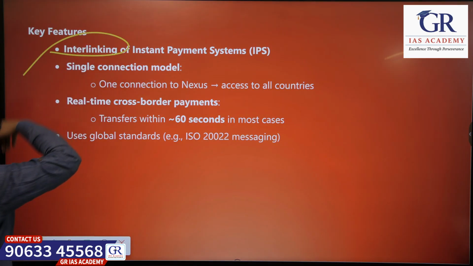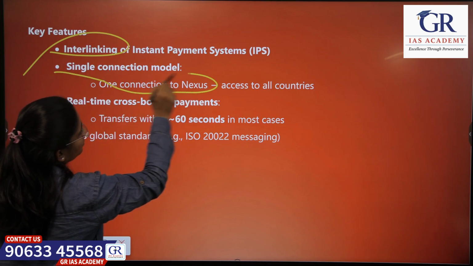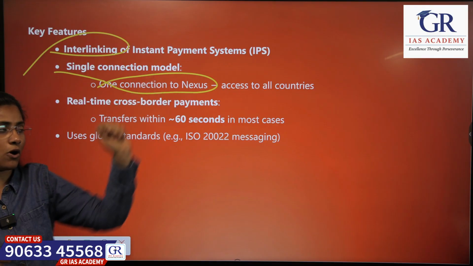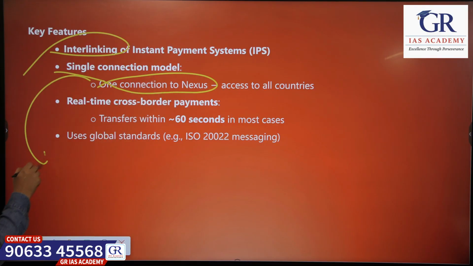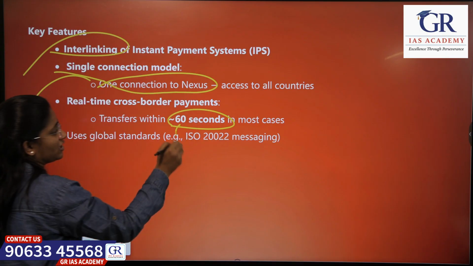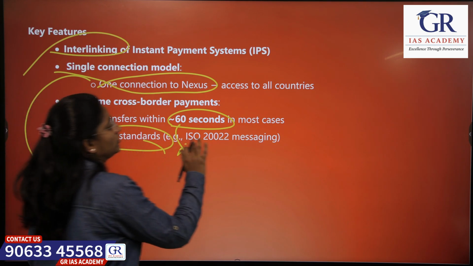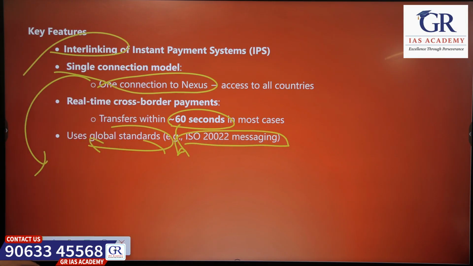They want to interlink payment systems across the countries with one connection to Nexus. This gives access to all countries that will participate in the transactions, and they want to keep the transaction time less than 60 seconds in most cases, giving global standards. Example is the ISO 20022 message.